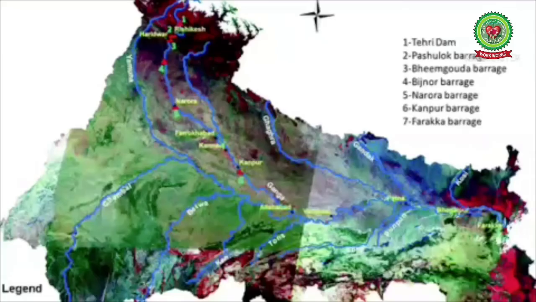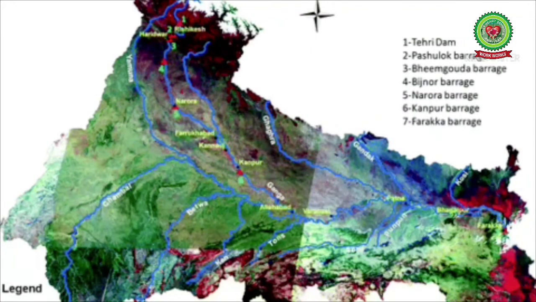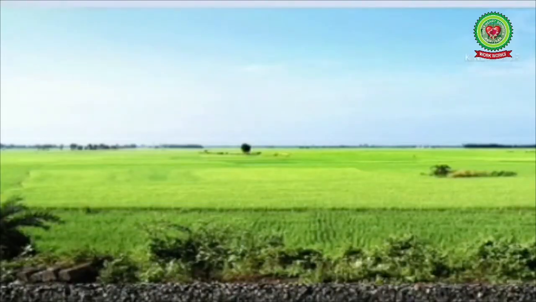Number 3, the river should have a long course so that the speed of its water is sufficiently reduced before it enters the sea. This is necessary for the deposition to take place near the sea. Next, there should be no lake or any other obstruction in the course of the river because in that situation, the river will deposit its sediments there and the sediments left out will not be sufficient for the formation of deltas.